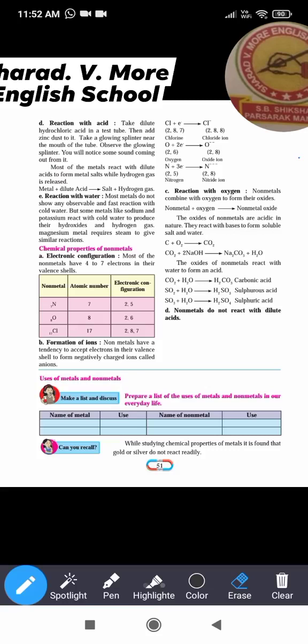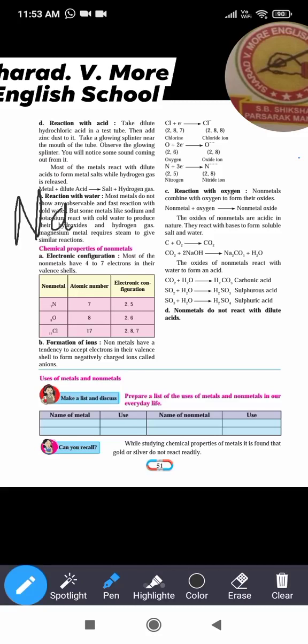Here let's see. Most metals do not show any observable and fast reaction with the cold water, but some metals like sodium and potassium react with the cold water to produce their hydroxide and hydrogen gas. Magnesium metal requires steam to give similar reactions. Let's see the reaction.